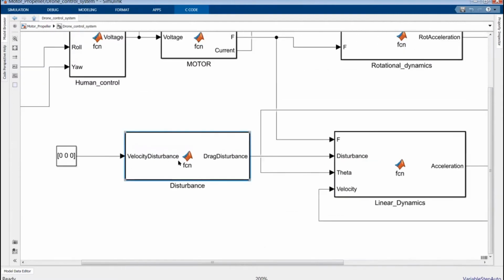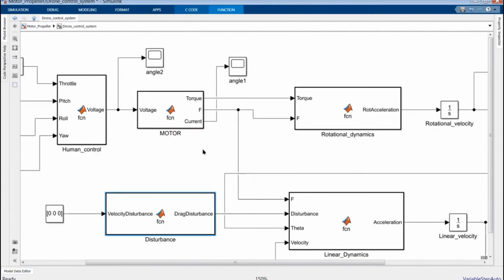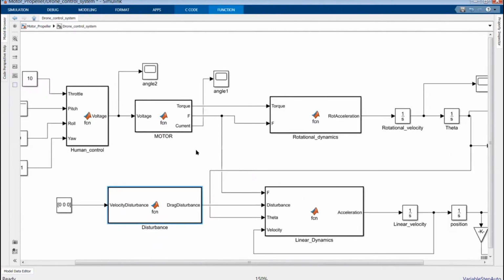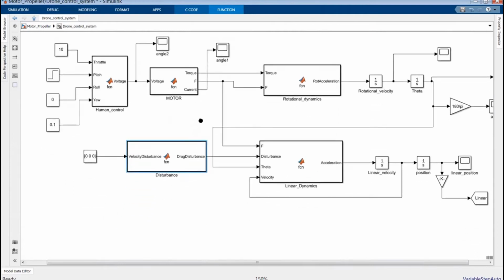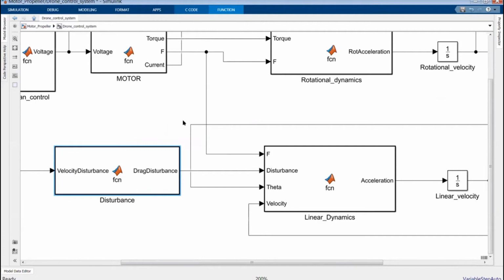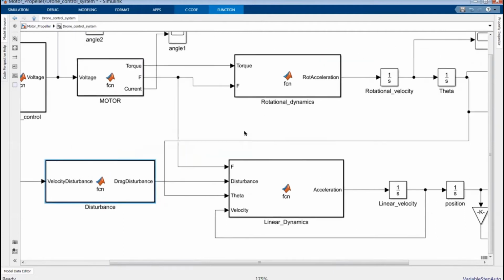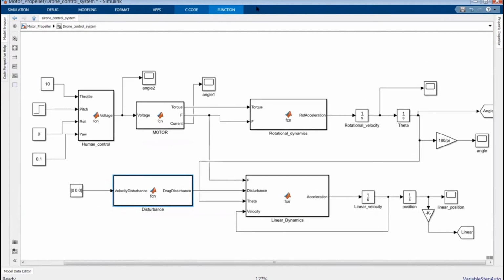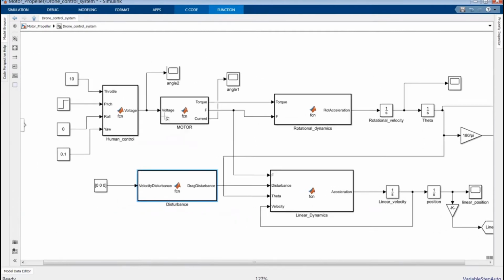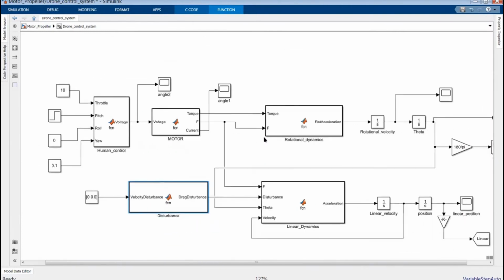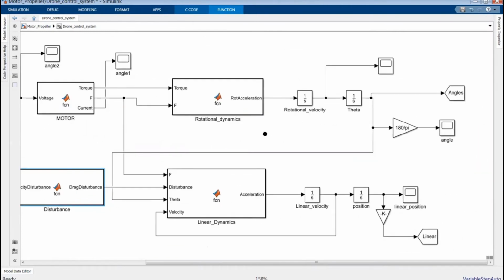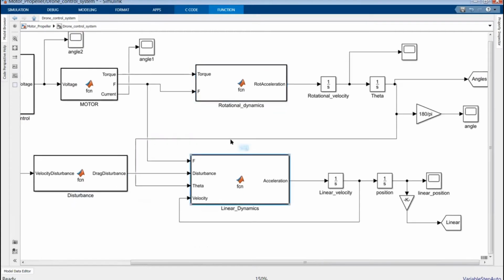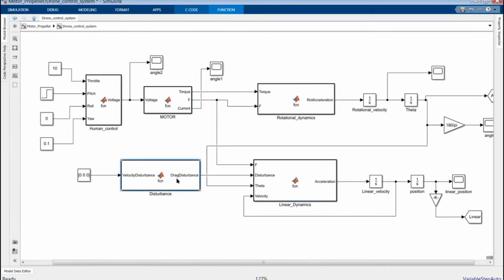The disturbances that are produced in the drone will be modeled, and we will also be calculating all those values that are needed in order to simulate a drone. Any drone that needs to be simulated needs all these systems: rotational dynamic systems, linear dynamic systems, motors, and disturbances with human control.